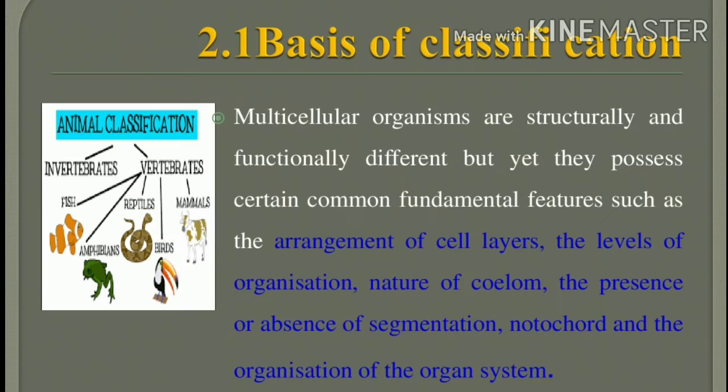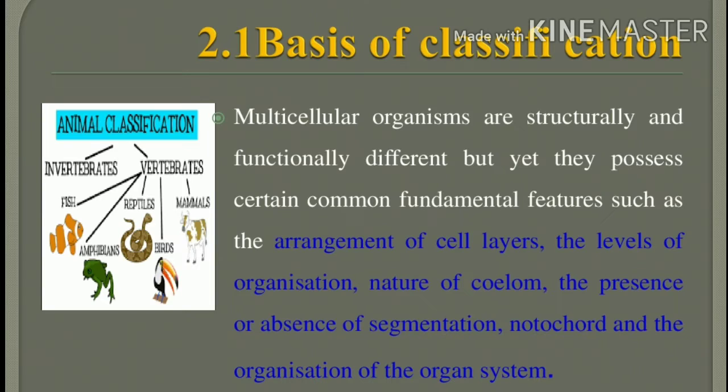Multicellular organisms are structurally and functionally different, but they possess common fundamental features. So what is a multicellular organism? Eukaryotic organisms are the multicellular organisms. The kingdom Animalia, which we already studied in the first slide, is characterized as eukaryotic and multicellular. These multicellular organisms are structurally and functionally different, but they have common fundamental features.